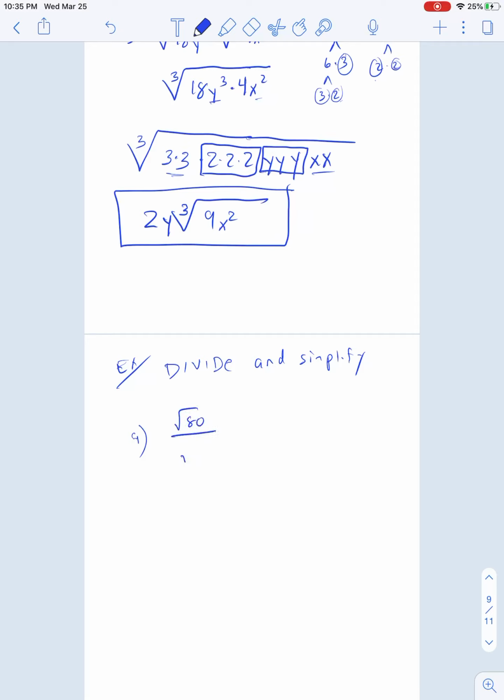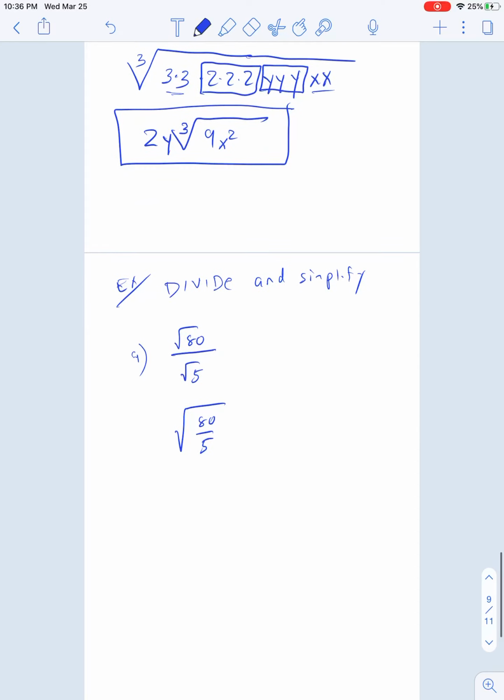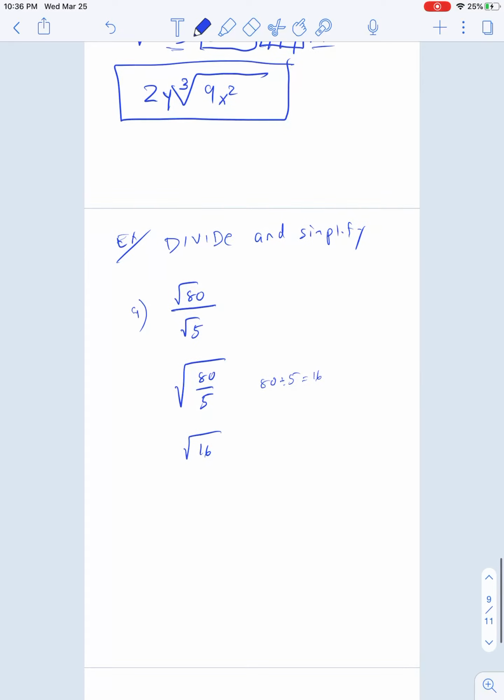How about the square root of 80 over the square root of 5? Well, we can always rewrite this as a square root of 80 over 5. And 80 divided by 5 gives us 16. So this is just a square root of 16. And a square root of 16 just equals 4.